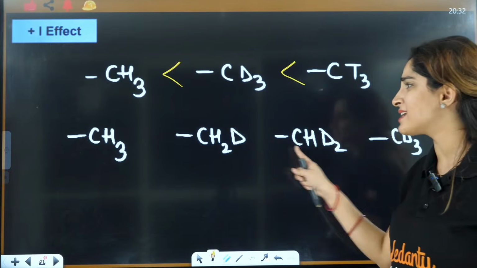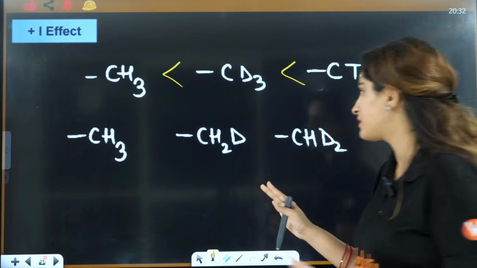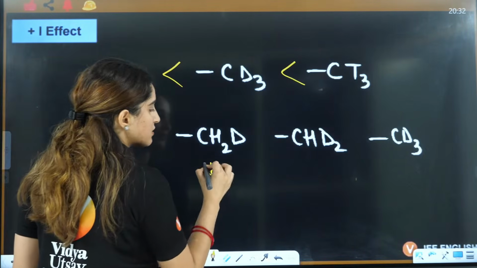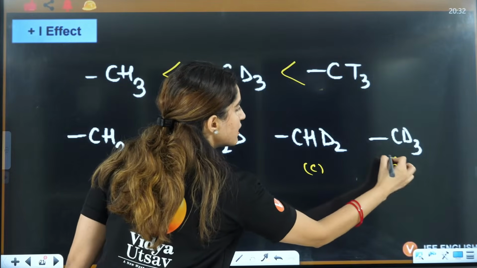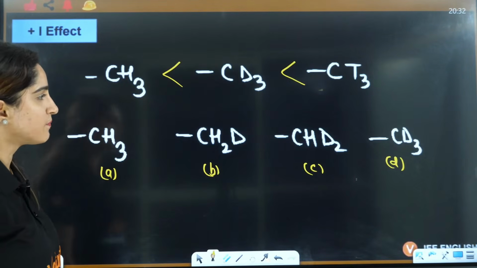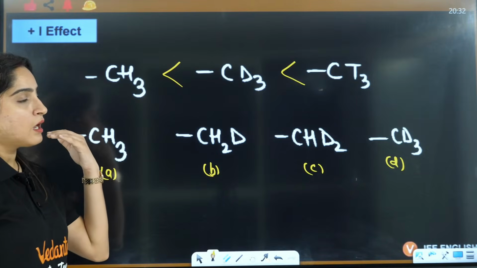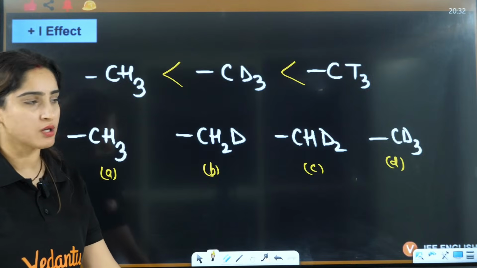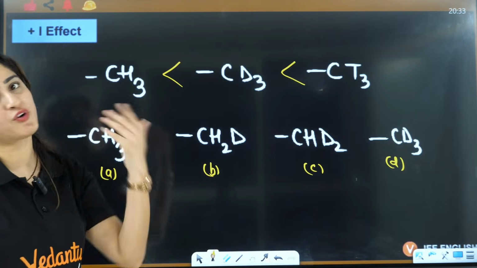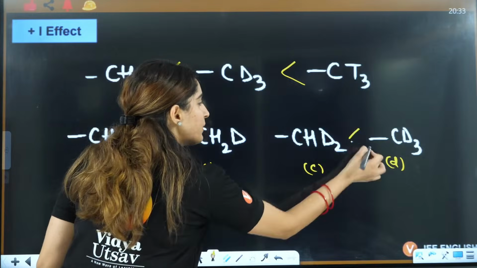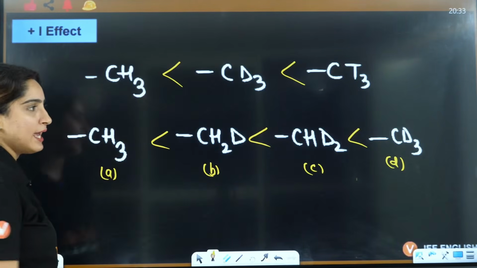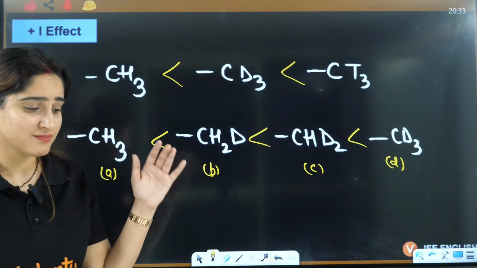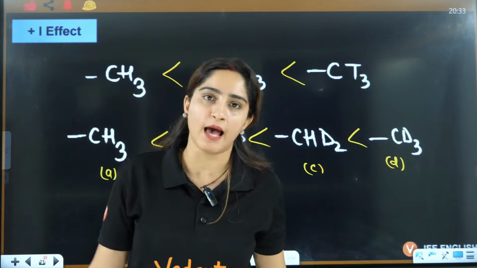Should I give you ABCD options? Then you can answer. Yes, everybody. So if you say this is A, this is B, this is C and this is D, in that case, what will be the answer? Deuterium has more plus I as compared to hydrogen. So more the number of deuterium, more will be the plus I, right? So it will be DCBA, okay?